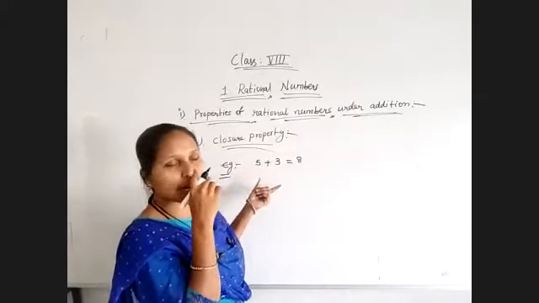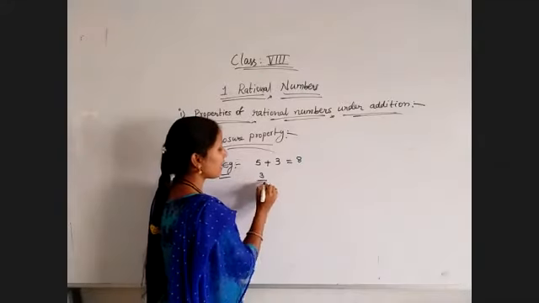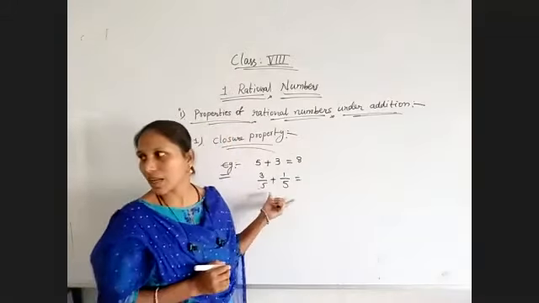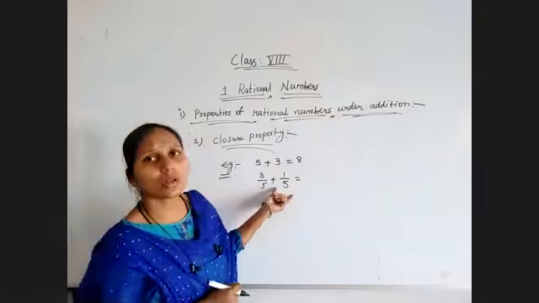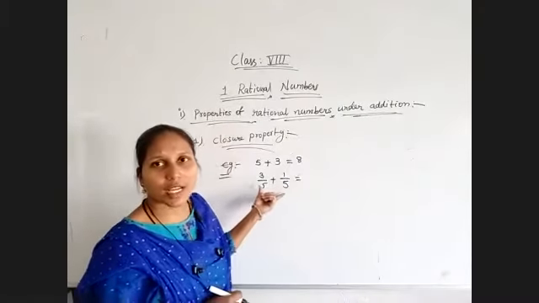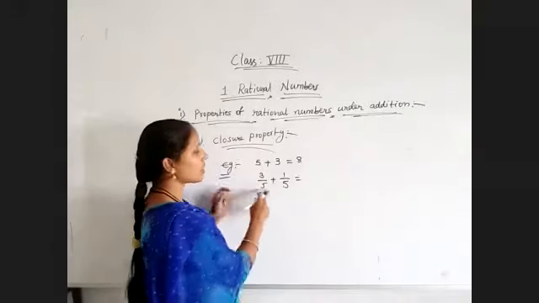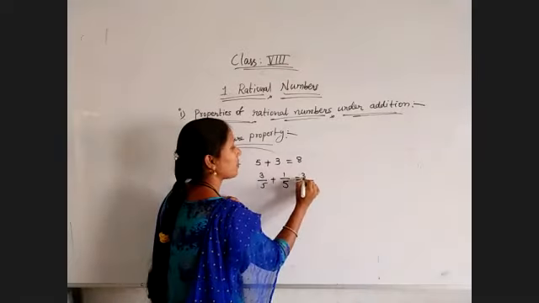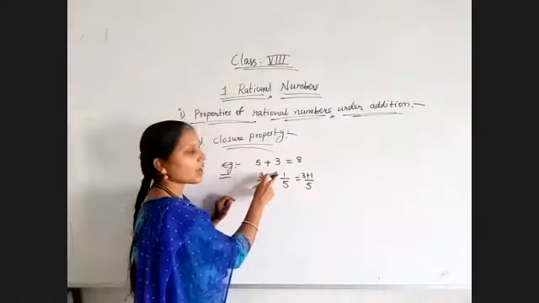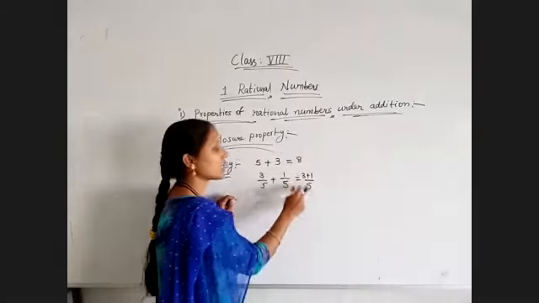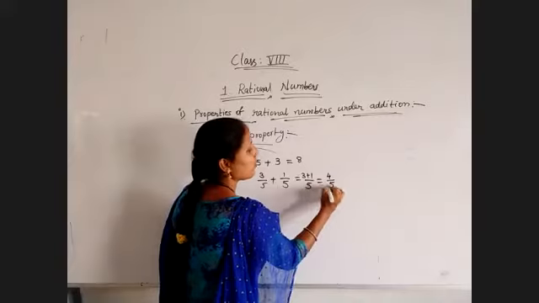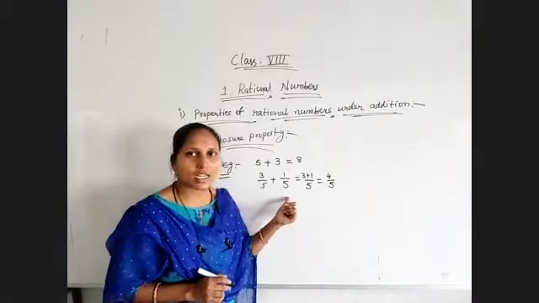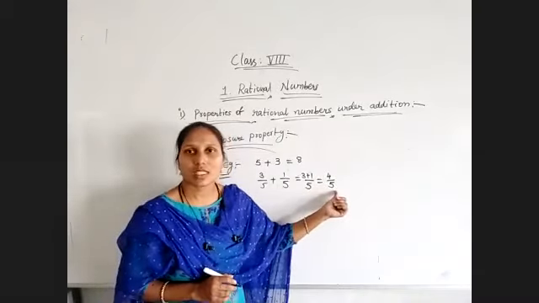Now, if I am taking fractional form numbers, suppose 3 by 5 plus 1 by 5. Two rational numbers I am taking and I am applying the addition operation. If you are adding these two numbers, what will be the result? Because these two are like fractions, directly we can do 3 plus 1, that is sum of the numerators by common denominator. So 3 plus 1 by 5, that is nothing but 4 by 5. So 3 by 5 is a rational number, 1 by 5 is a rational number, and the result 4 by 5 also is a rational number.